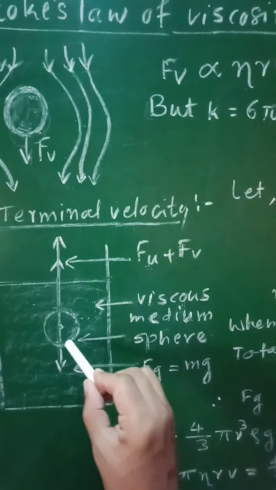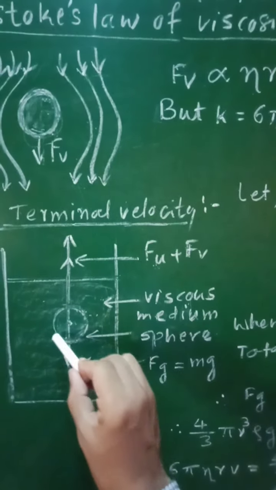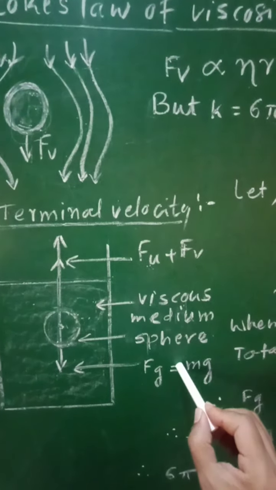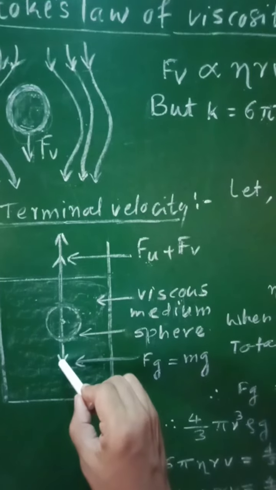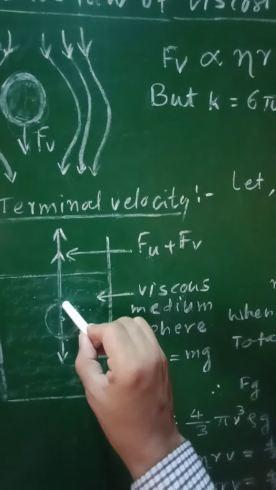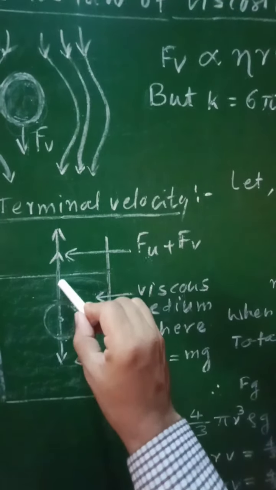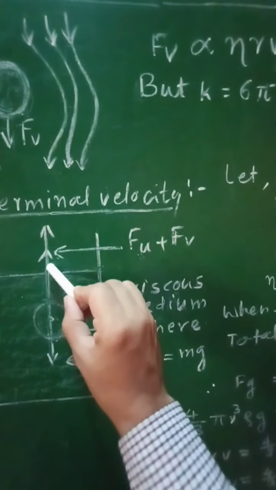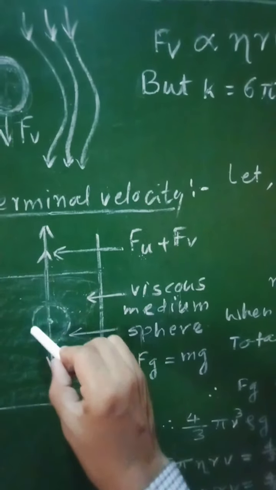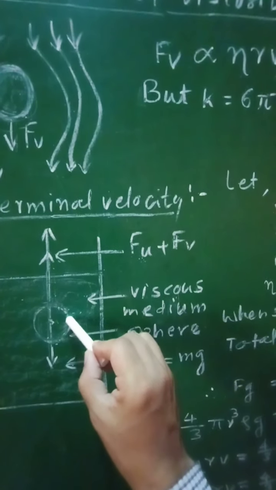The third force is the weight of the spherical body, that is Fg equal to mg, which acts in the downward direction. As soon as the body is released through this viscous medium, its velocity will go on increasing, it will get accelerated, but after some time it will attain the terminal velocity.